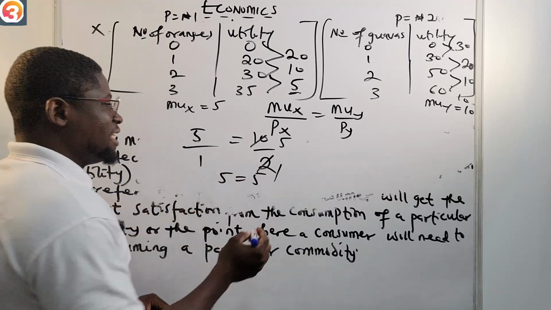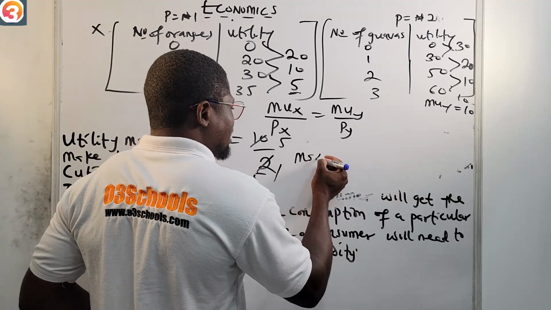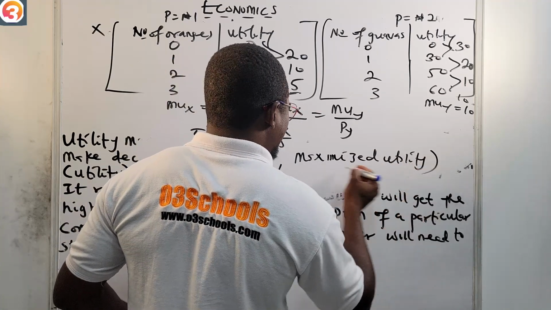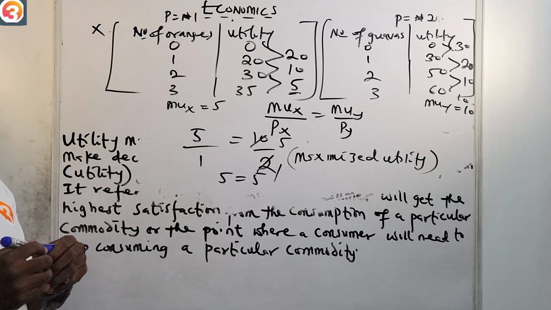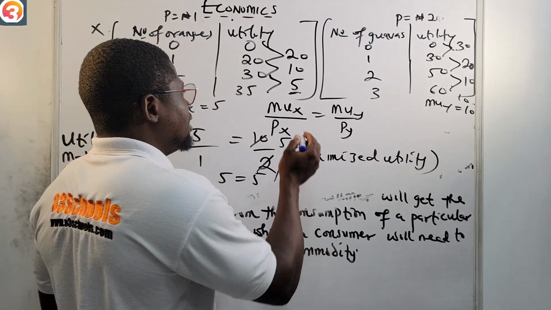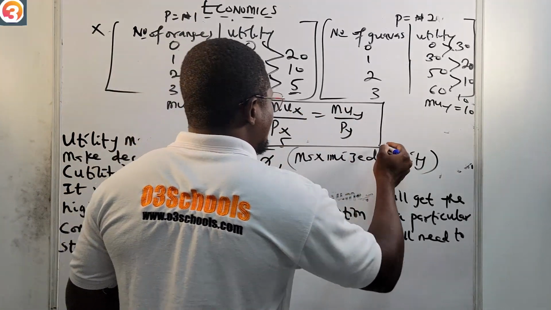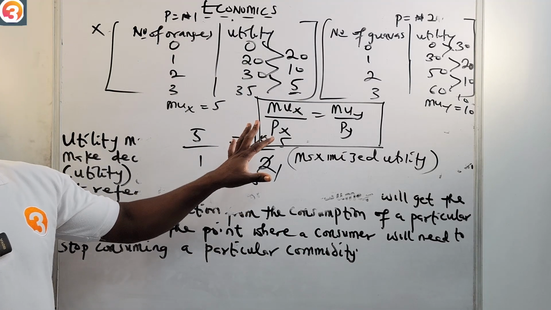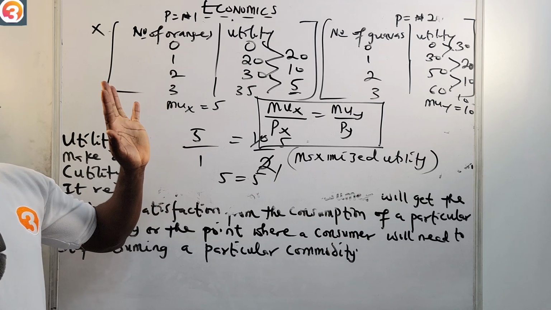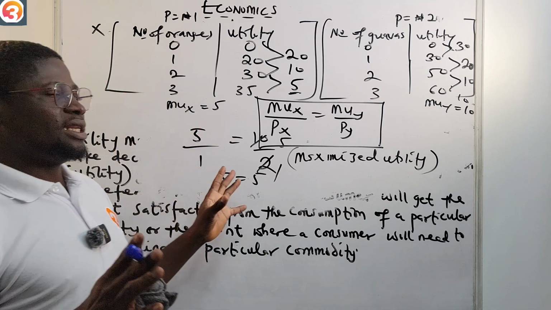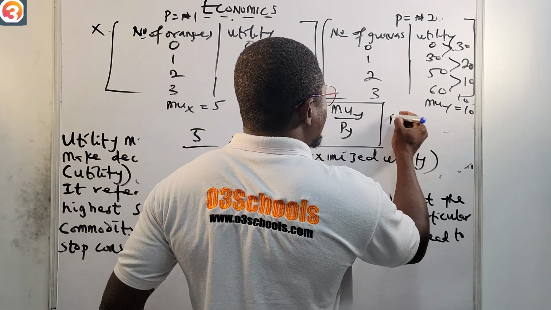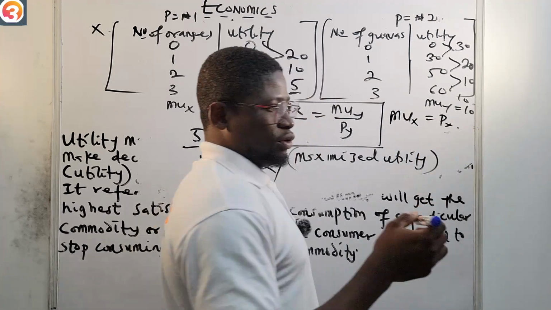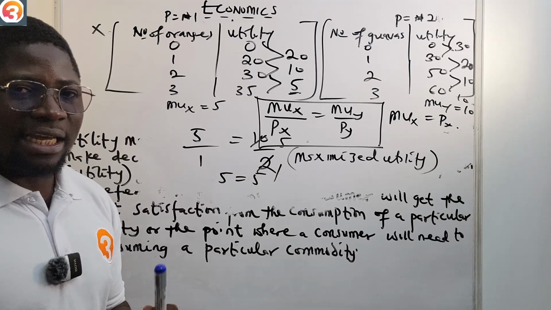Since it is equal, it means that this consumer has maximized utility. As simple as ABC. So the only thing you need to put in your head when it comes to calculation here is this formula. When we get to the budget line, we will add another formula to it, but take note of this. You can say that a consumer has maximized utility when the marginal utility for that product is equal to the price of that product. It's as simple as ABC.